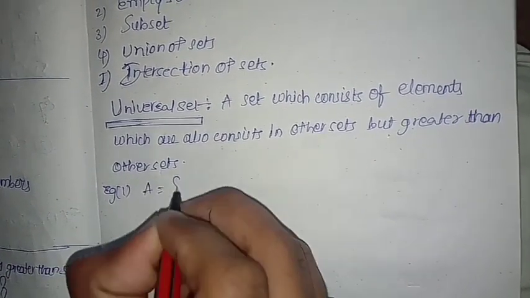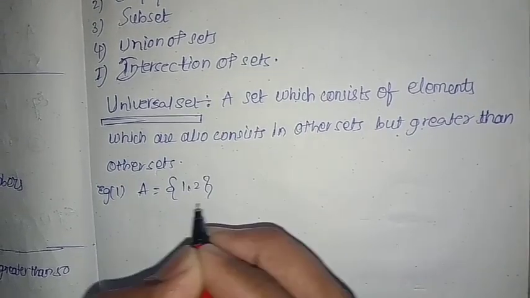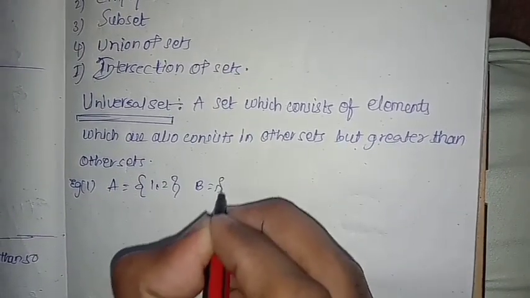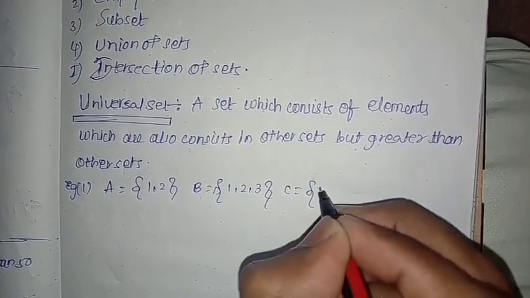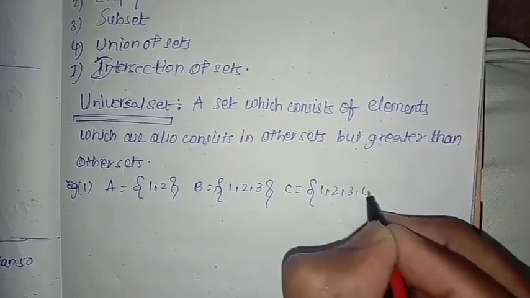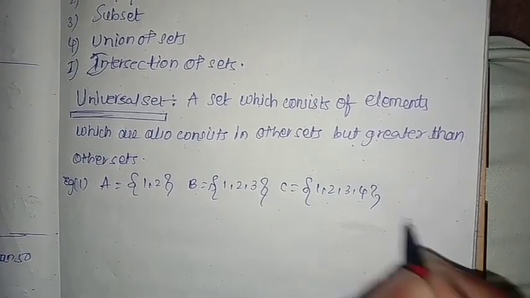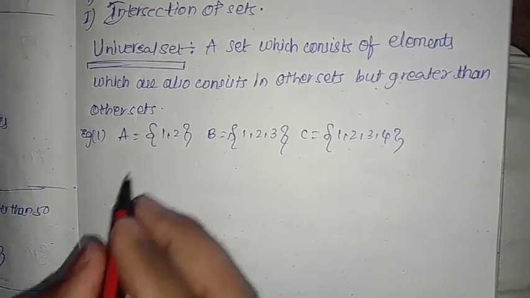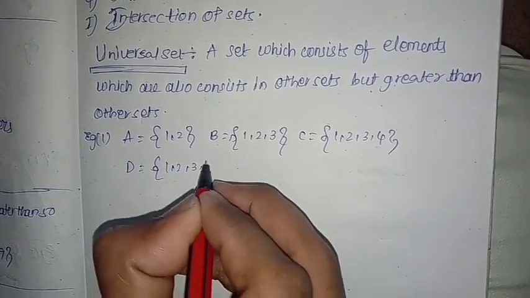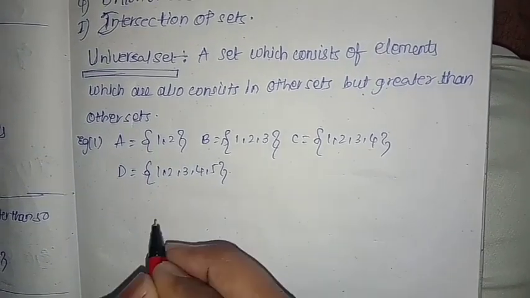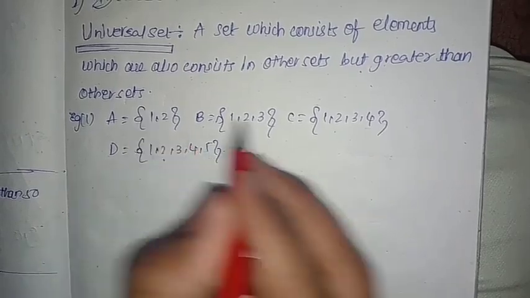A is a set consisting of elements 1, 2. B is a set consisting of elements 1, 2, 3. And C is a set consisting of elements 1, 2, 3, 4. So these are three sets. The universal set for these three sets is D equal to 1, 2, 3, 4, 5. So it is the universal set and these are subsets.